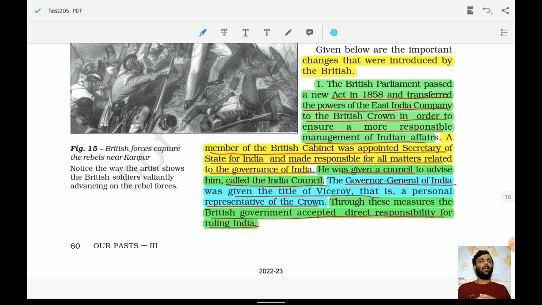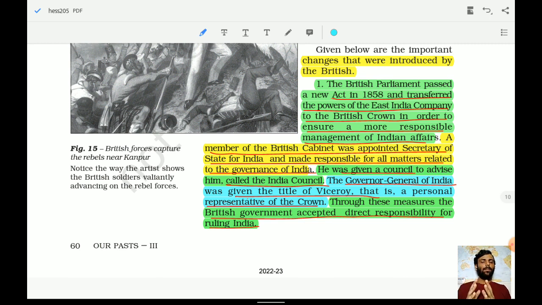The first change was that the British Parliament passed a new act in 1858 and transferred the powers of the East India Company to the British Crown in order to ensure more responsible management of Indian affairs. So remember this particular date: in 1858, with the act passed by Parliament, they transferred the powers of the East India Company to the British Crown.